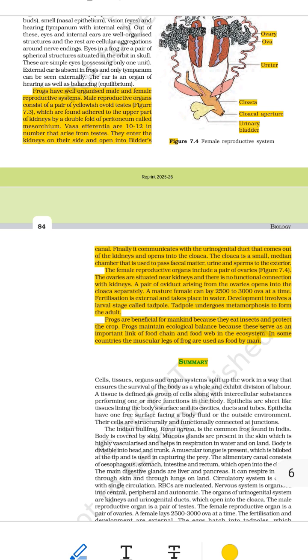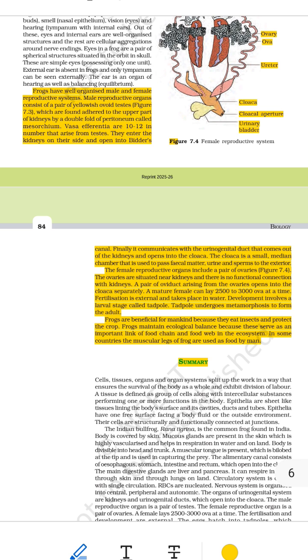Testes make sperm, male reproductive cells. Vasa efferentia, small tubes that carry sperm from testes. Bidder's canal collects sperm inside the kidney. Urinogenital duct carries sperm to cloaca. Cloaca, final chamber for urine, sperm and poop to exit.